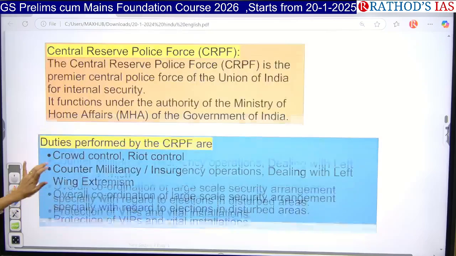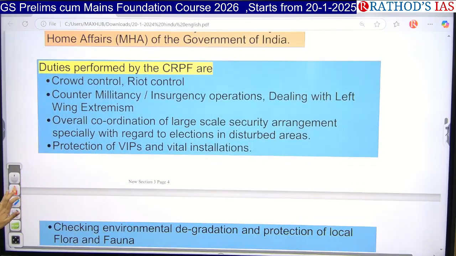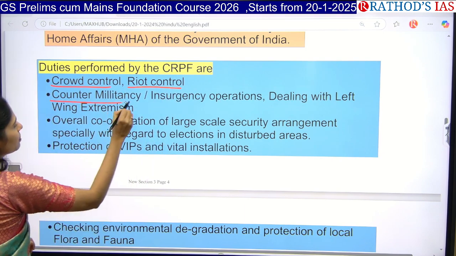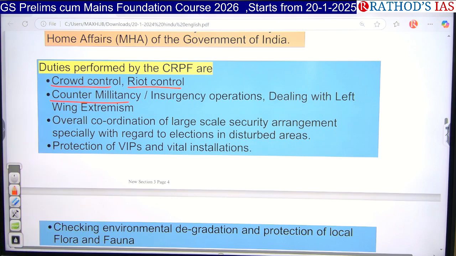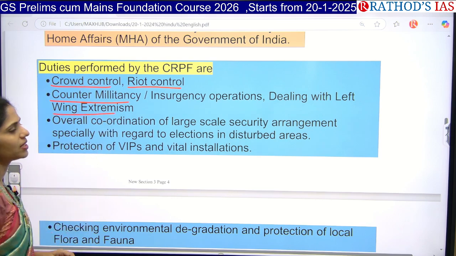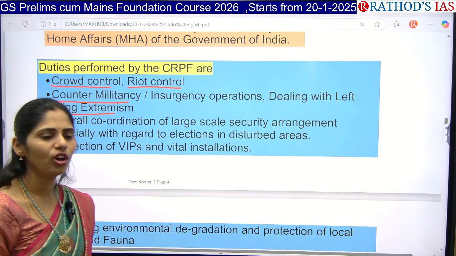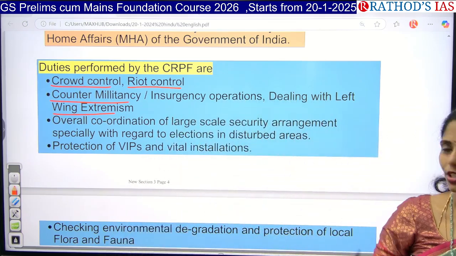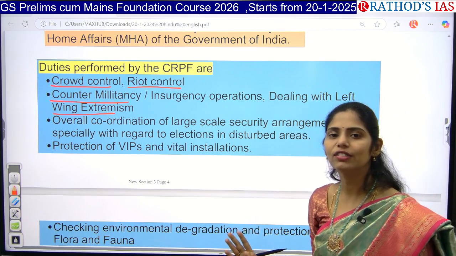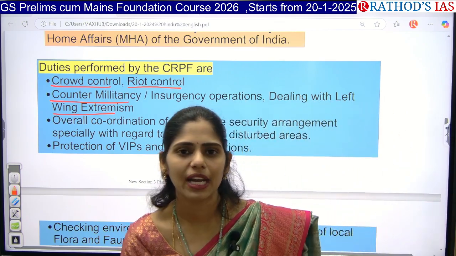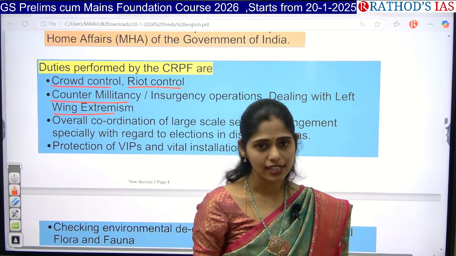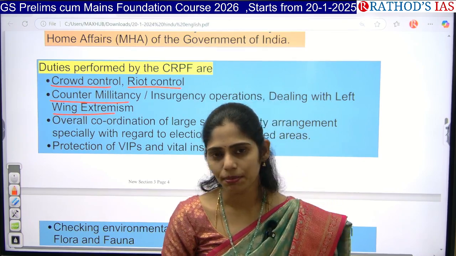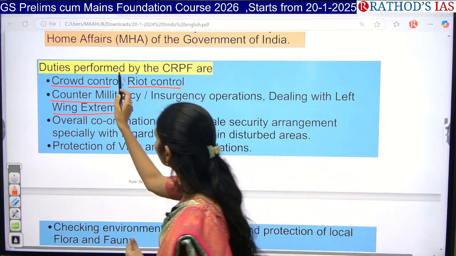What duties are performed by the CRPF? The first is crowd control, riot control, counter-militancy, insurgency operations, and dealing with left-wing extremism. Crowd management is an important problem we are facing now, because lack of proper crowd control leads to stampedes. Recently stampedes happened in the Hathras incident, in Hyderabad, and in Tirupati. So an important role of the CRPF is crowd control.